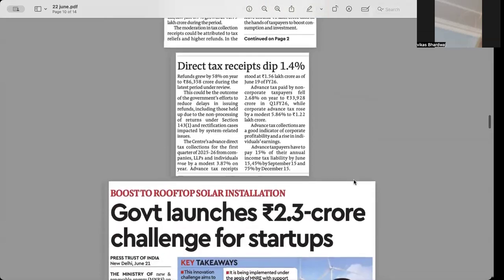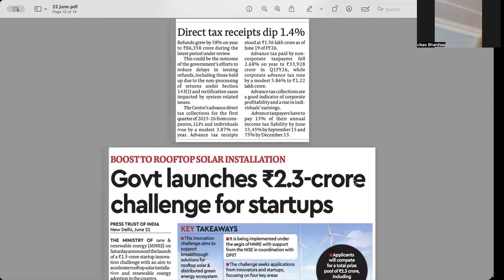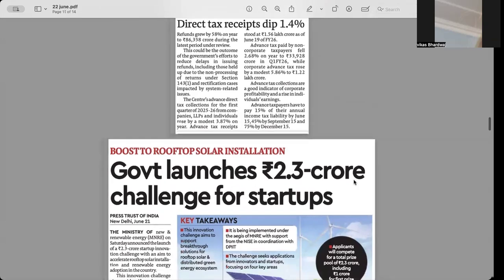Direct tax receipts also dip, as I just said. So that means advanced taxpayers have to pay 15% of their annual income tax liability by June 15, 45% by September 15, and 75% by December 15. So this is a kind of a structure which showcases the nation's progress and also other kind of elements.